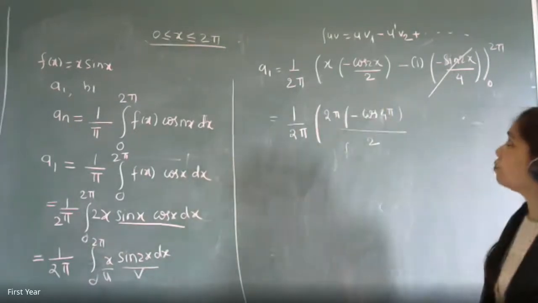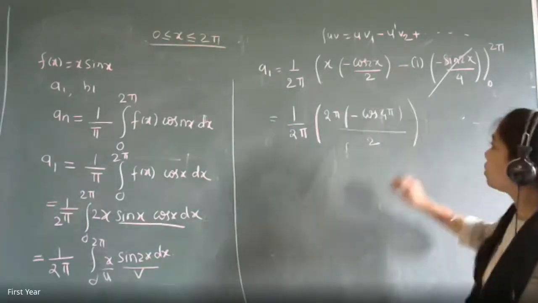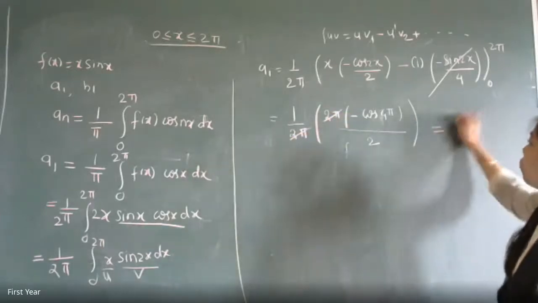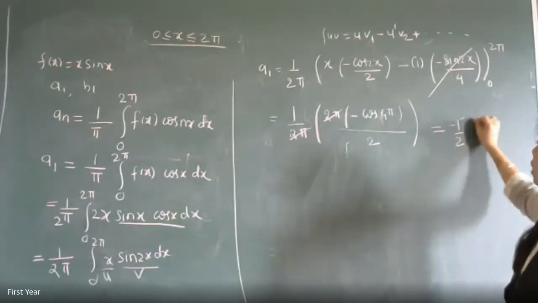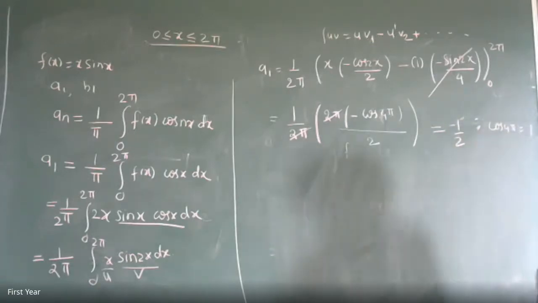Please don't get confused by taking it inside the angle, then your angle only will become x. And hence 2 pi is getting cancelled. Cos 4 pi is 1, so minus half is your answer. Clear?